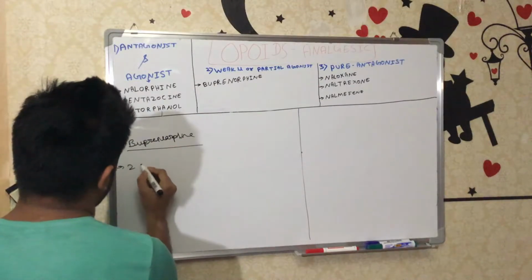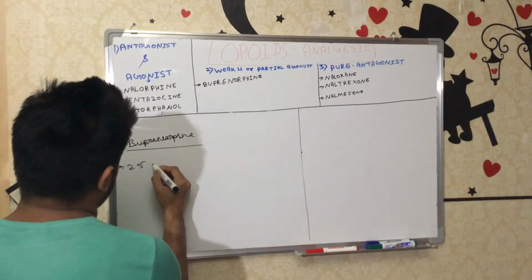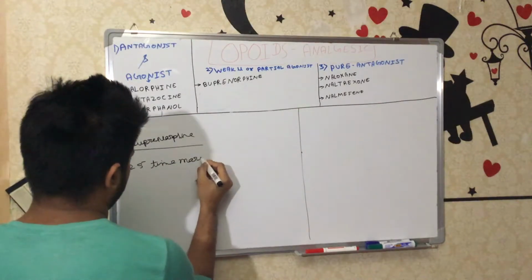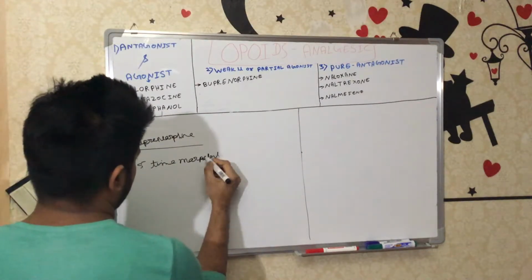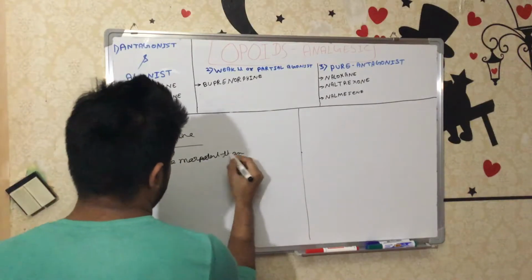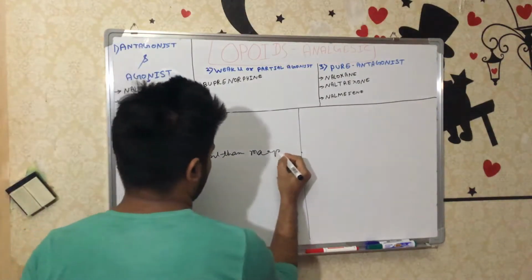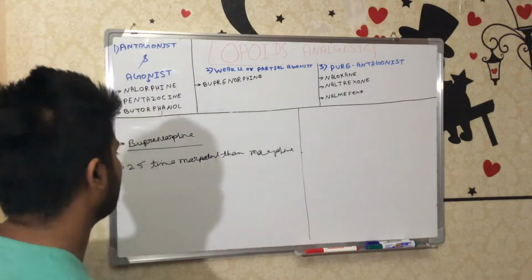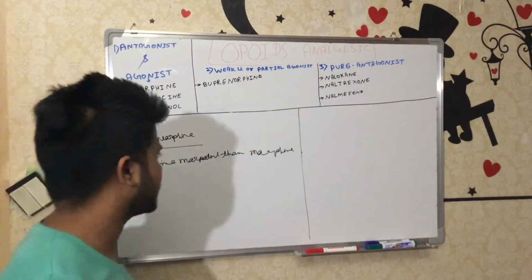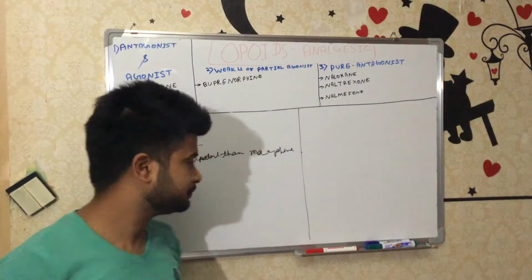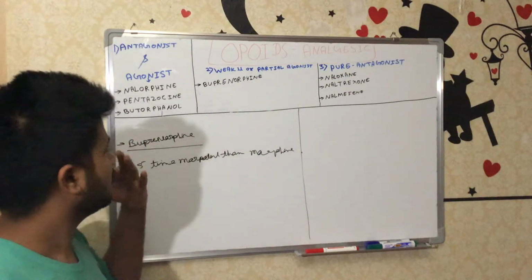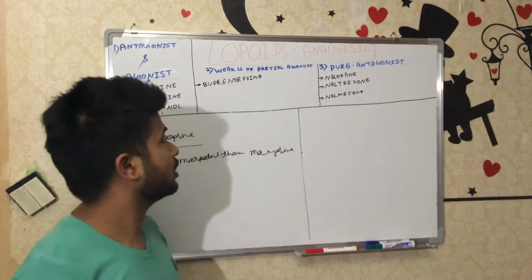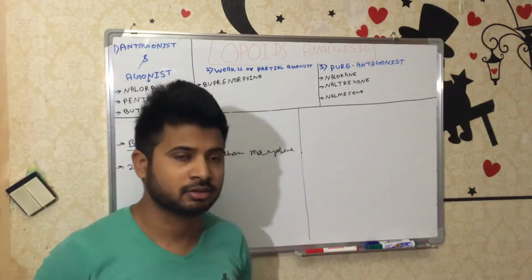We can say 25 times more potent than morphine. As you see, that is 20 times more potent than morphine. So this drug is very potent, and it is also a weak, or very partial, agonist on the mu receptor.